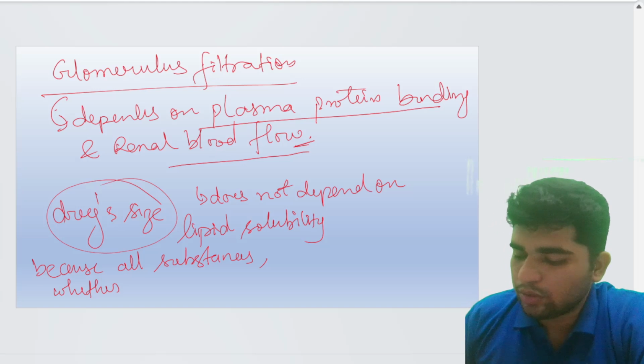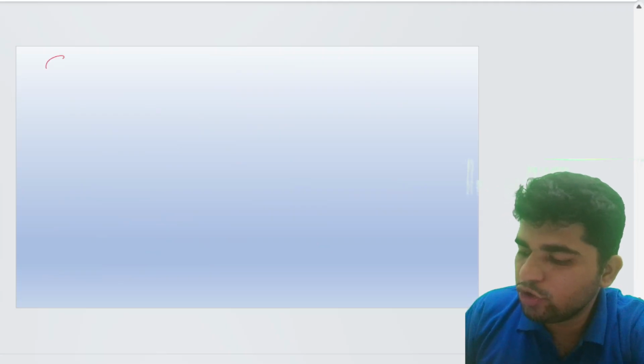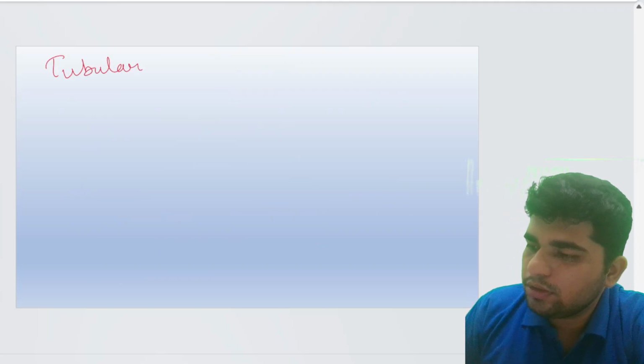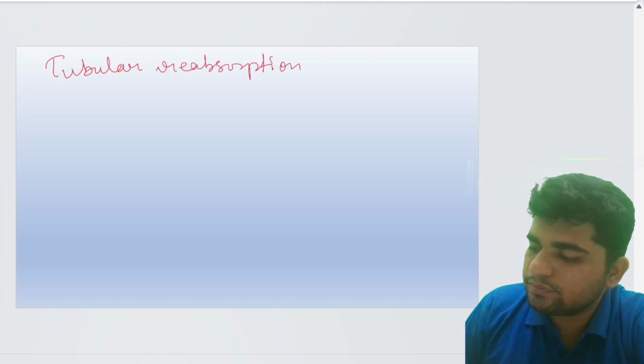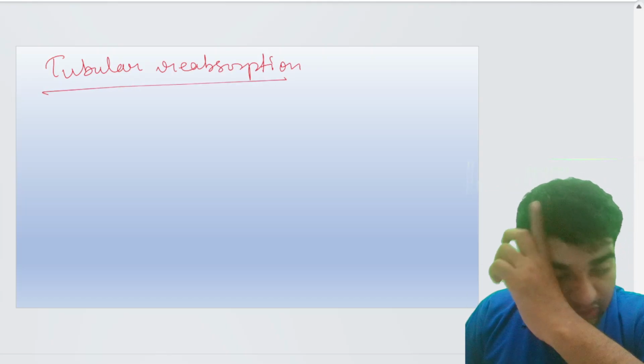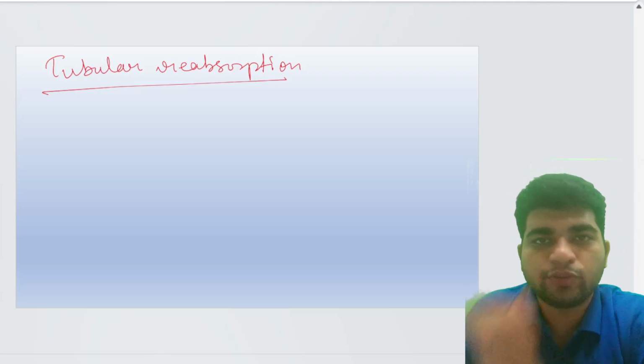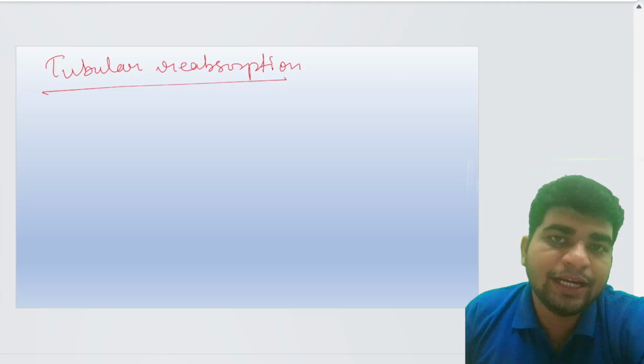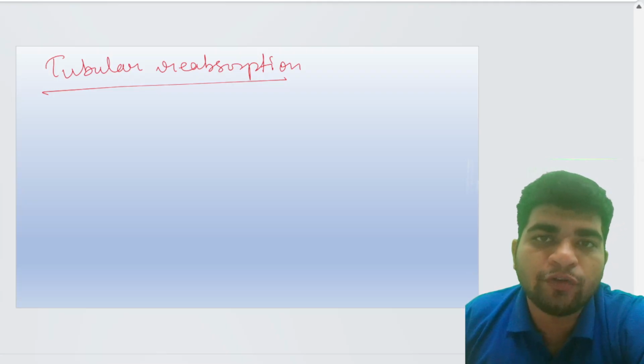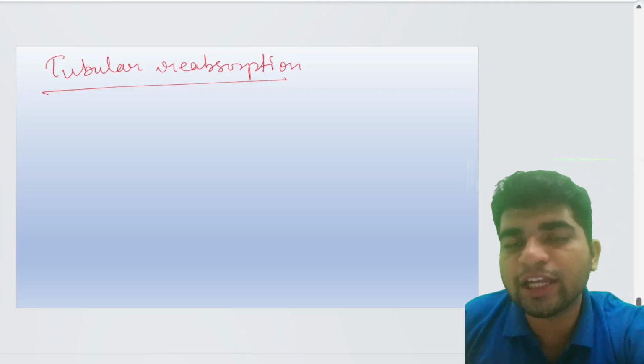Now let's move on to tubular reabsorption. What is tubular reabsorption? It is the reabsorption of drugs which are lipophilic in nature back into the blood circulation.